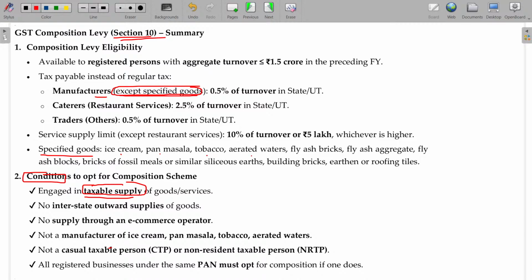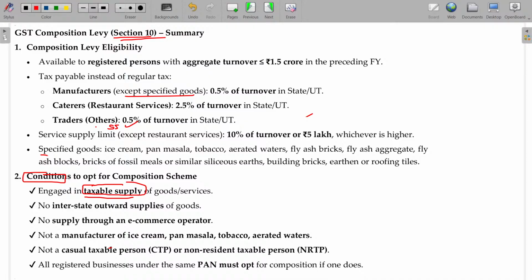Can I do the trading activities? Yes, trading is accepted, but a manufacturer may not be accepted. Understand? If you are the manufacturer of specified goods, you will not be eligible. If you are the trader of specified goods, you are eligible.